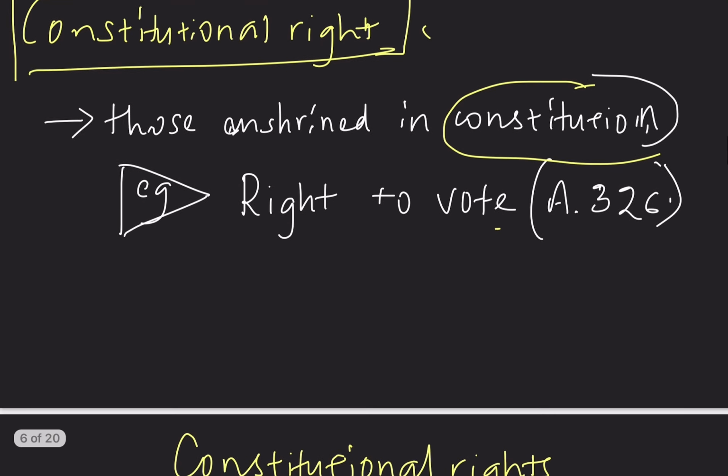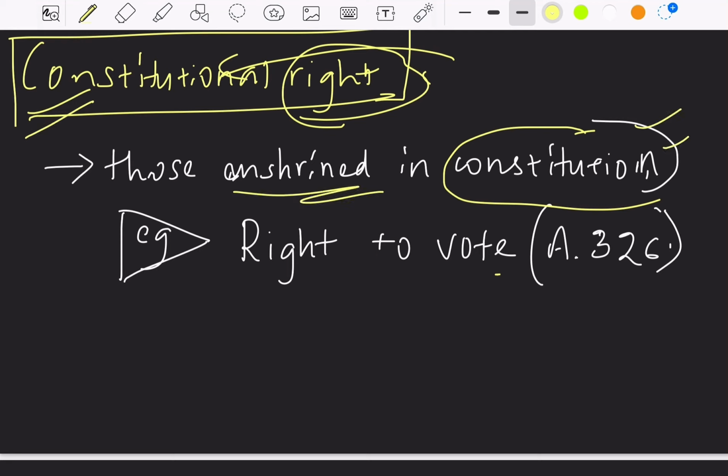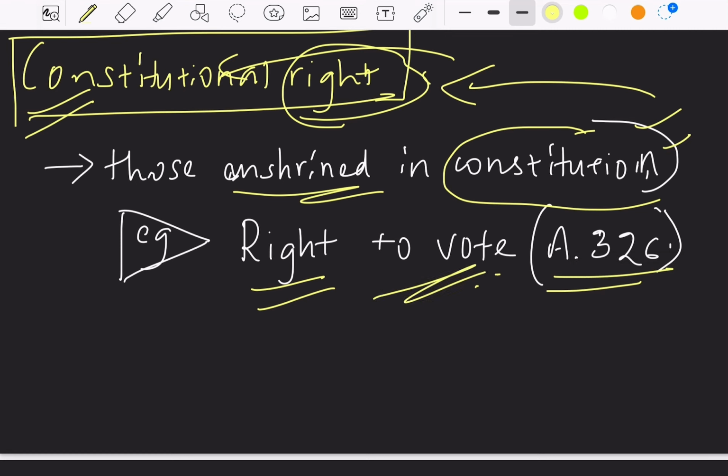So, the meaning of constitutional right is very simple. As the name says, the right that is enshrined in constitution, that is mentioned or written in constitution, is called as constitutional right. Take for example, right to vote. Right to vote is given under Article 326 of Constitution. So, this right can be called as constitutional right.